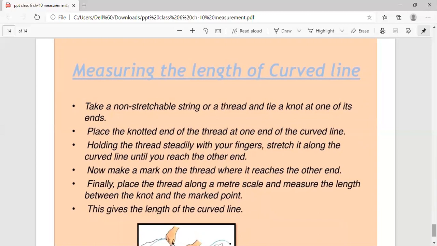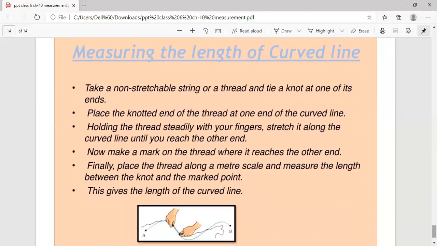Take a non-stretchable string. With the help of a thread, we can measure the length of the curved line. First of all, we will use the thread and tie a knot on one of its ends. Place the knotted end on the end of the curved line. Suppose this is a curved line AB and we have to measure its length. So we will start from point A. Here we have placed the knotted end of the thread. Now from point A till here, we can measure the length by using the thread.